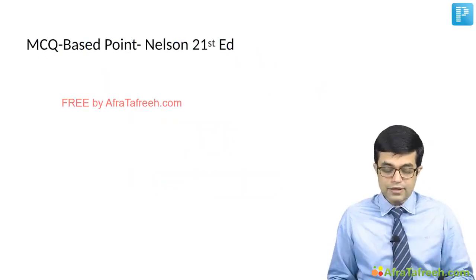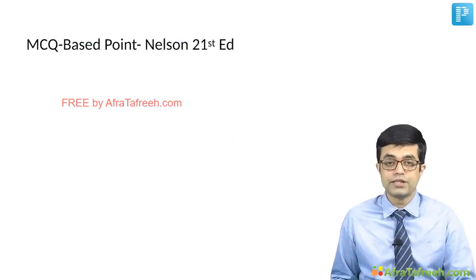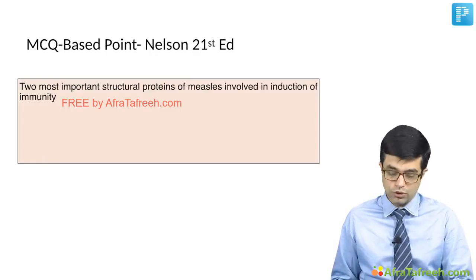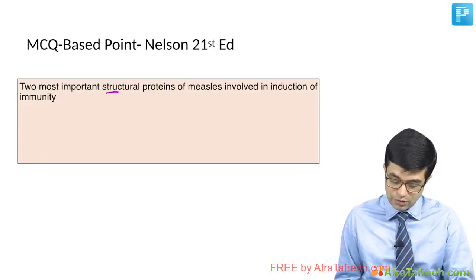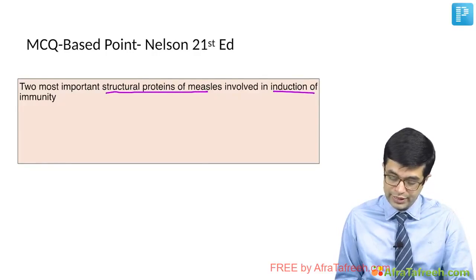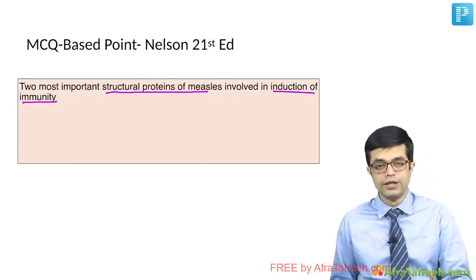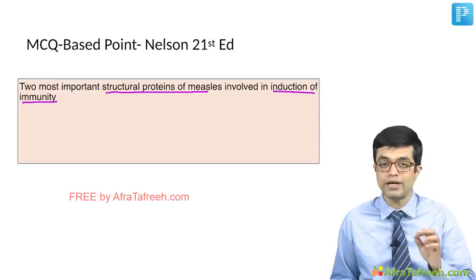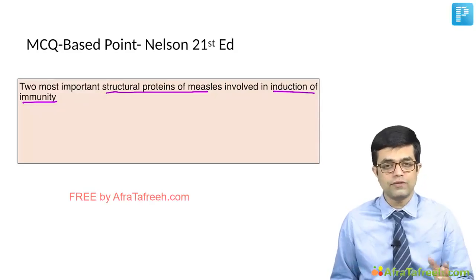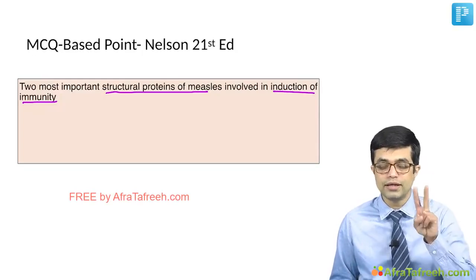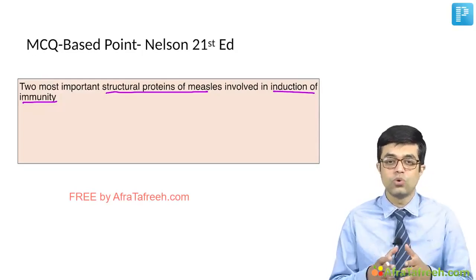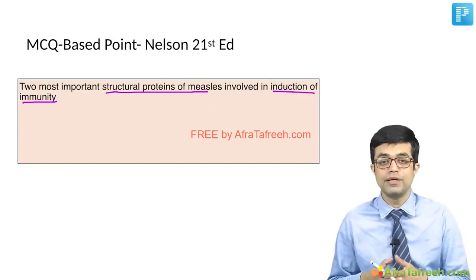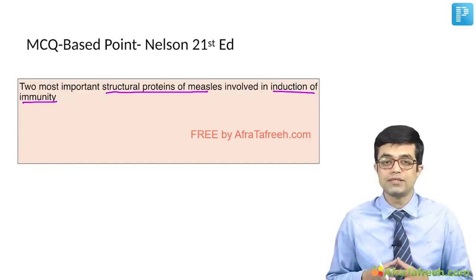Let us discuss a MCQ based point which is given in Nelson 21st edition. The MCQ based point talks about two important structural proteins of measles which are involved in induction of immune response. You need to know that measles surface has 6 important antigenic proteins. Out of these 6 antigenic proteins, there are 2 proteins which have a role in immune response of the host, and thus it plays a role in protecting a patient from measles infection.